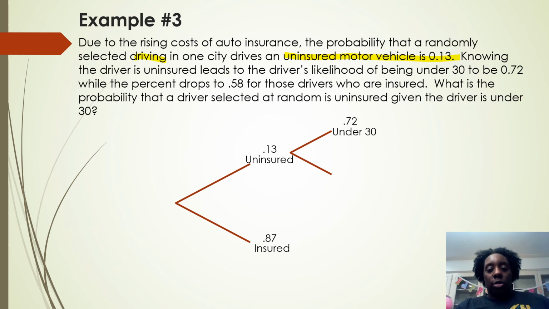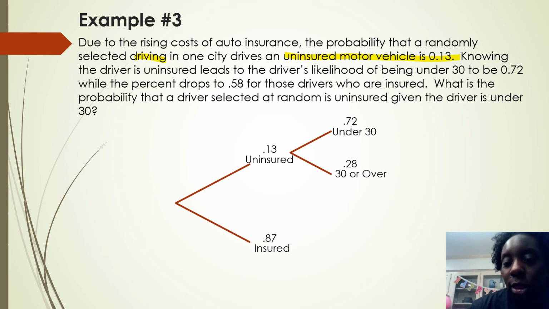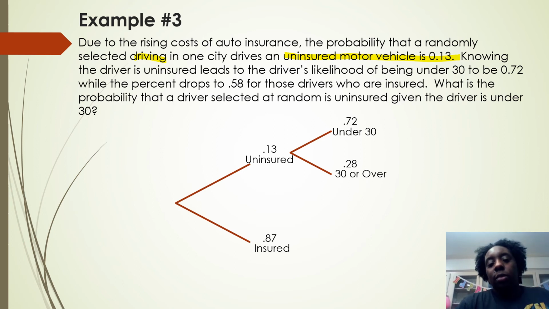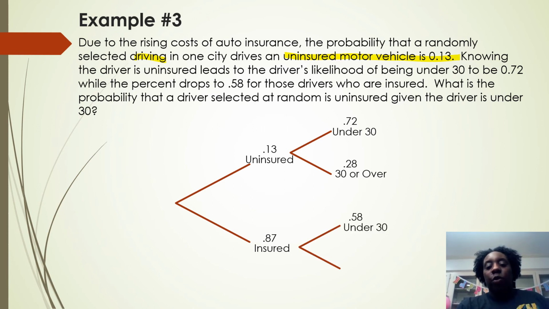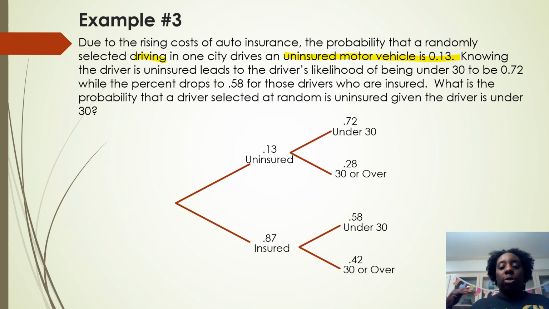So you can be under 30. And they're saying if you're under 30, 72% of the uninsured drivers are under 30. And so the rest would have to be 30 and over. Well, we just subtract that again from 100%, and we get our 28. Then we got to do it again for insured. So they said for under 30, we got 58%. So therefore, the other number is 42. So how I'm getting those numbers, remember, I'm subtracting from 100%. It's got to be that 100% that you got to get to. So now we've set up our diagram.